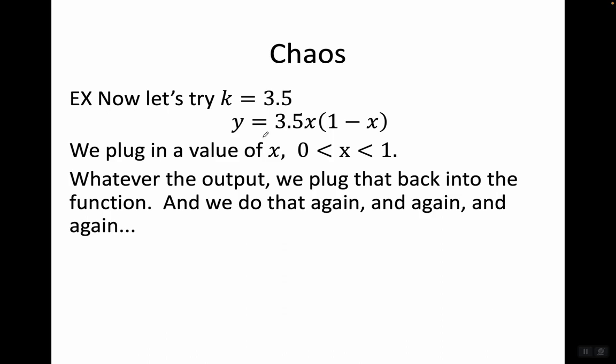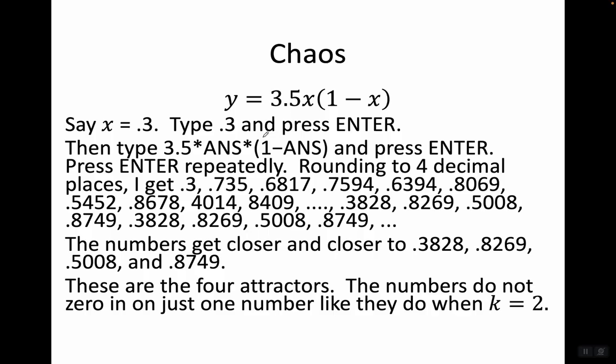Now let's try k equals 3.5. So y equals 3.5x times 1 minus x. We plug in a value of x between 0 and 1. Whatever the output, we plug that back into the function again and again. Again, say x equals 0.3, type 0.3 and press enter. Then type 3.5 times answer times 1 minus answer and press enter repeatedly. Rounding to 4 decimal places, I get 0.3, 0.735, 0.6817, and so on.